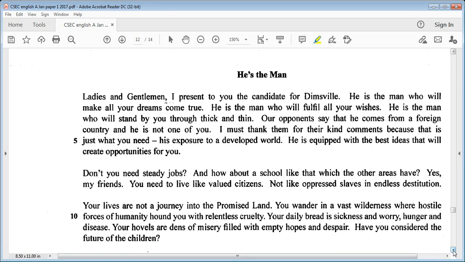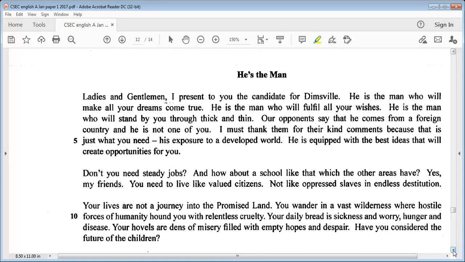Don't you need steady jobs? And how about a school like that, which the other areas have? Yes, my friends, you need to live like valued citizens, not like oppressed slaves in endless destitution. Your lives are not a journey into the promised land. You wander in a vast wilderness where hostile forces of humanity hound you with relentless cruelty.